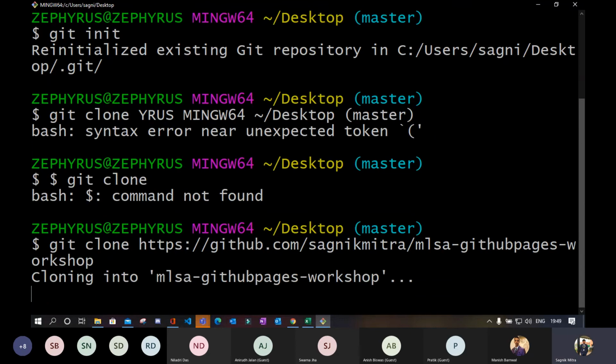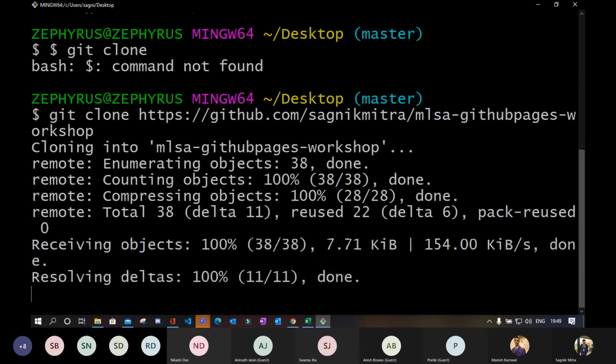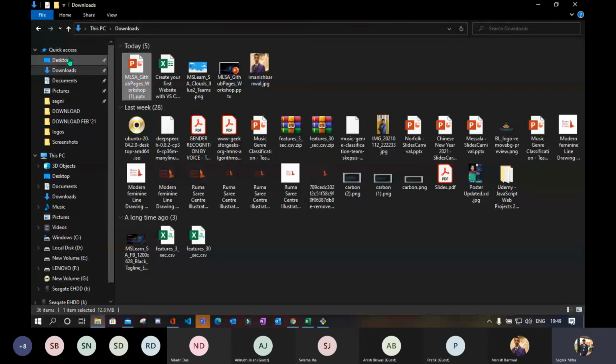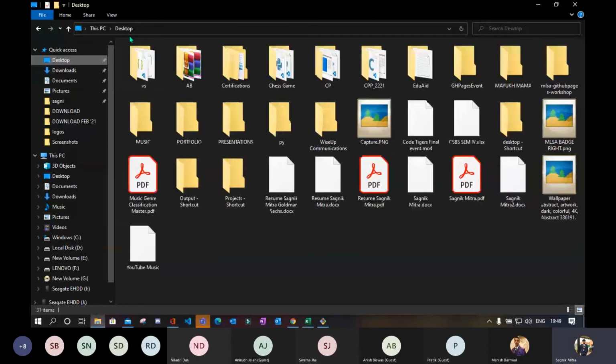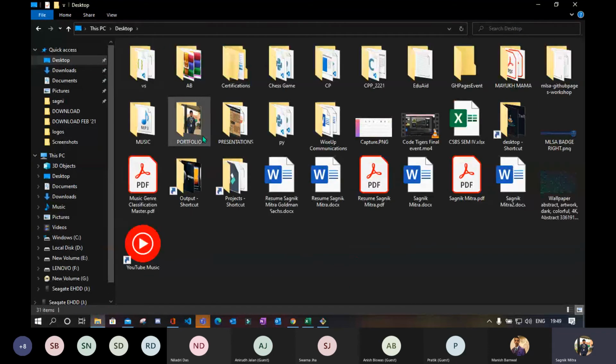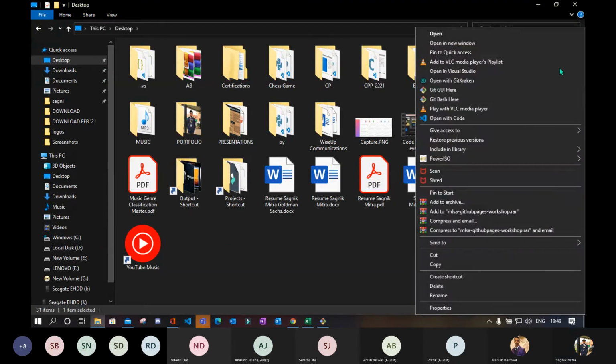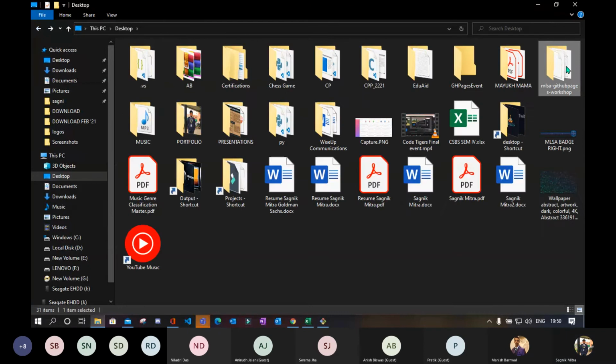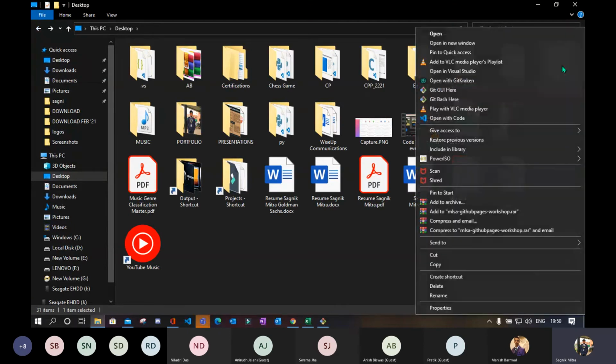So, cloning into MLSA GitHub Pages workshop. Okay, now it is done. The cloning part is done. Now just go to your desktop. You will see the folder here, MLSA GitHub Pages workshop. You can see the folder. You just need to right click on it and open with VS Code.